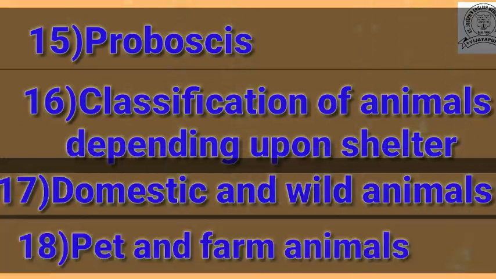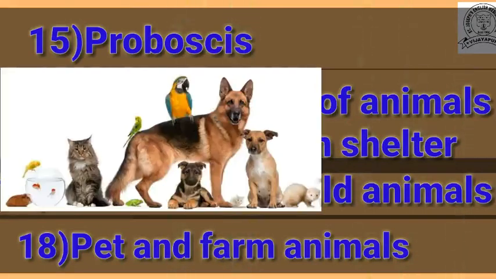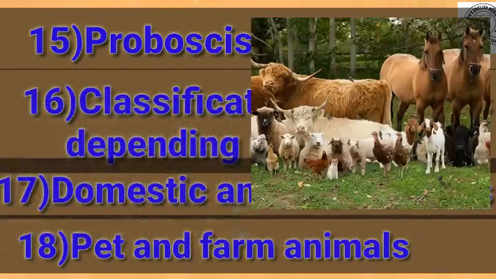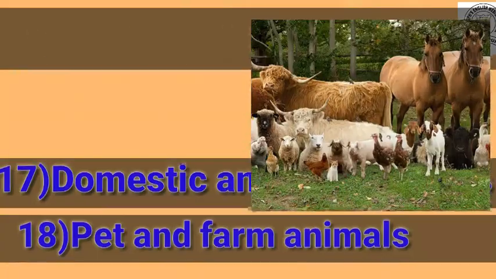Domestic animals are of two types. One is pet animals and one is farm animals. The animals which are adapted to living with human beings are called pet animals, and the animals which are reared for their products are called farm animals. For example, cow, buffalo and hen. So children, did you get what pet and farm animals are?